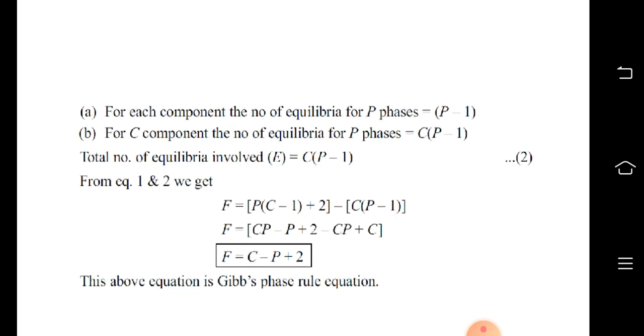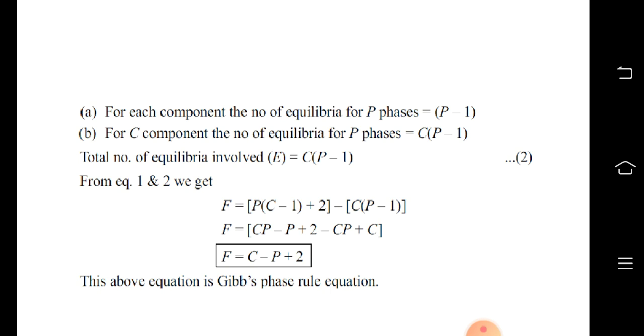For each component, the number of equilibria for P phases is given by P minus 1. For C components, the number of equilibria for P phases is given by C times P minus 1. Total number of equilibria involved E is C times P minus 1. This is numbered as equation 2.